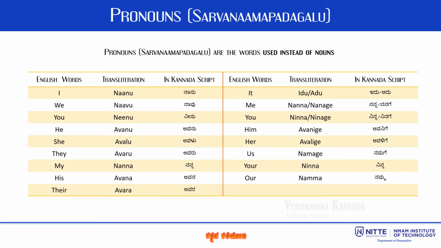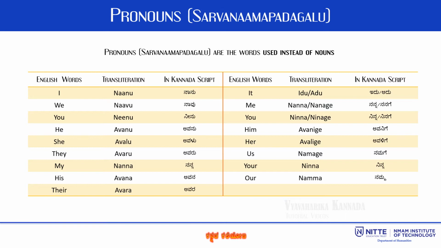Pronouns are referred as Sarvanama Padagalu in Kannada language. Pronouns are words used in place of nouns. They are used to avoid sounding unnatural by reusing the same noun in a sentence. For example, instead of saying, "My friend went to the market," one can use the pronoun he or she and then say, "He went to the market."